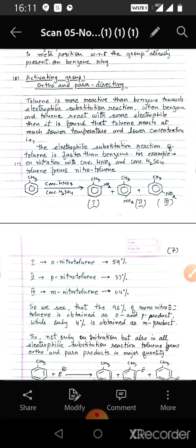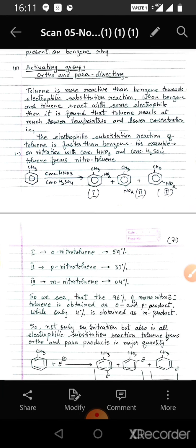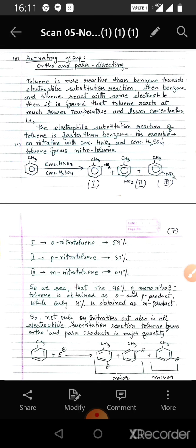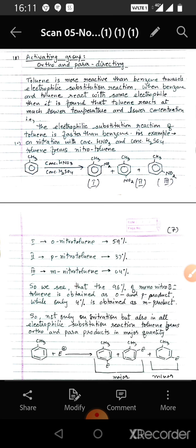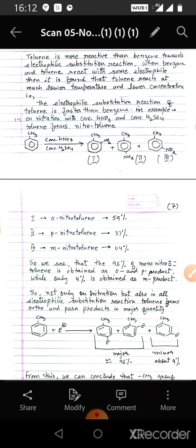Now first we take activating and ortho and para directing groups. Toluene is more reactive than benzene towards electrophilic substitution reaction. When benzene and toluene react with the same electrophile, it is found that toluene reacts at much lower temperature and lower concentration. That is, the electrophilic substitution reaction of toluene is faster than benzene.